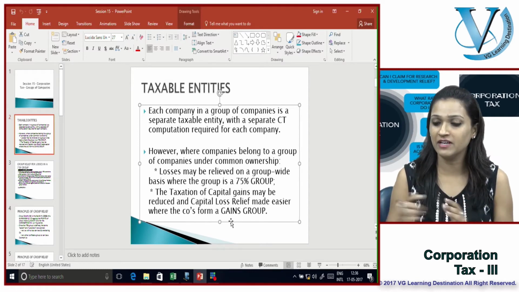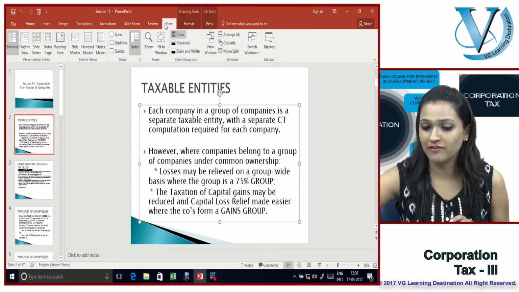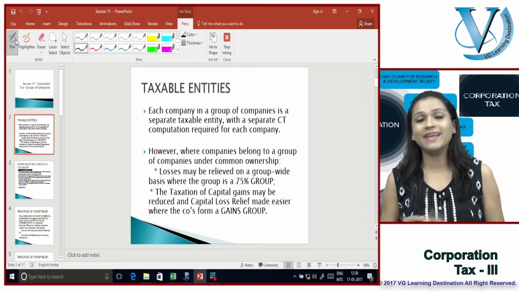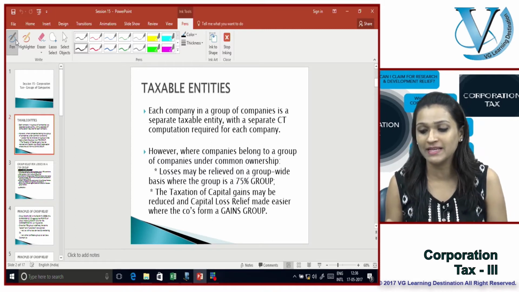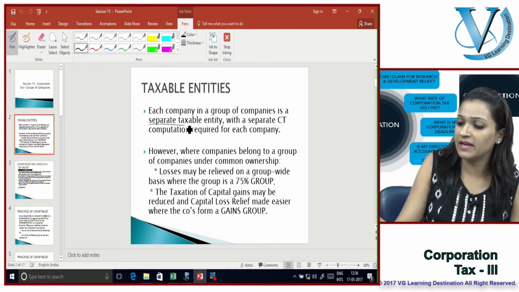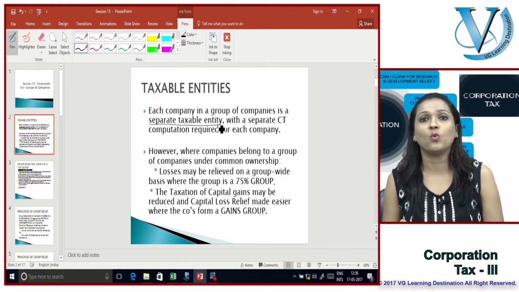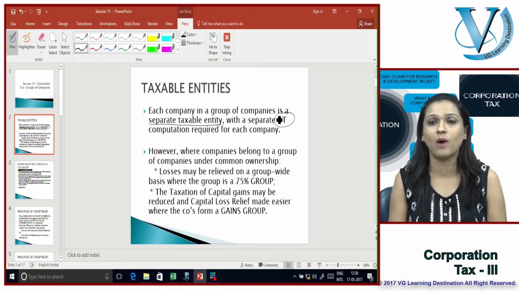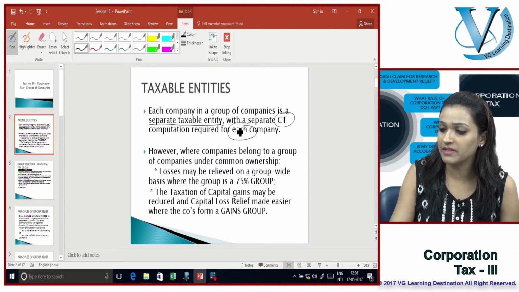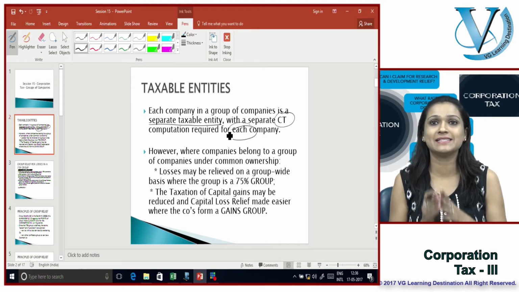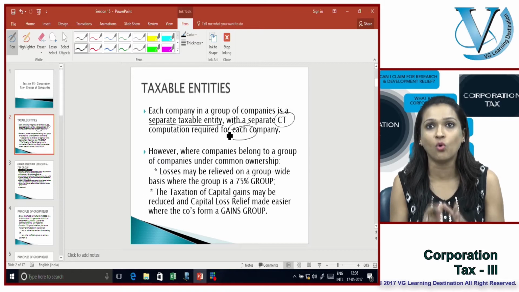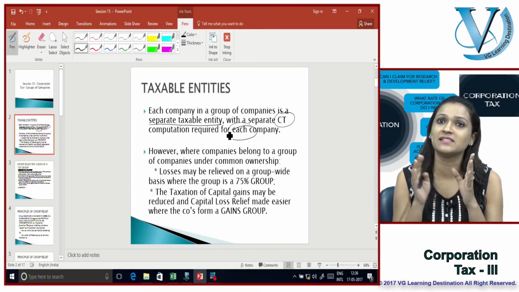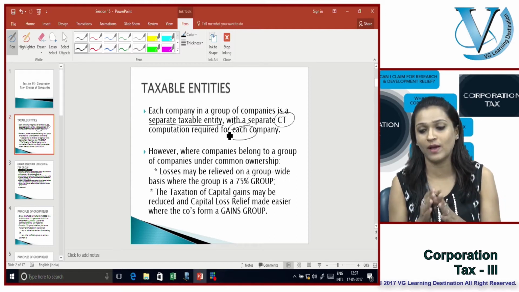The first thing that we need to know, let me quickly grab my pen. All right. So each company in a group of companies is a separate taxable entity with a separate corporation tax computation required for each company. So each company is a separate taxable entity in its own right, and it's going to finalize its own set of accounts as well.